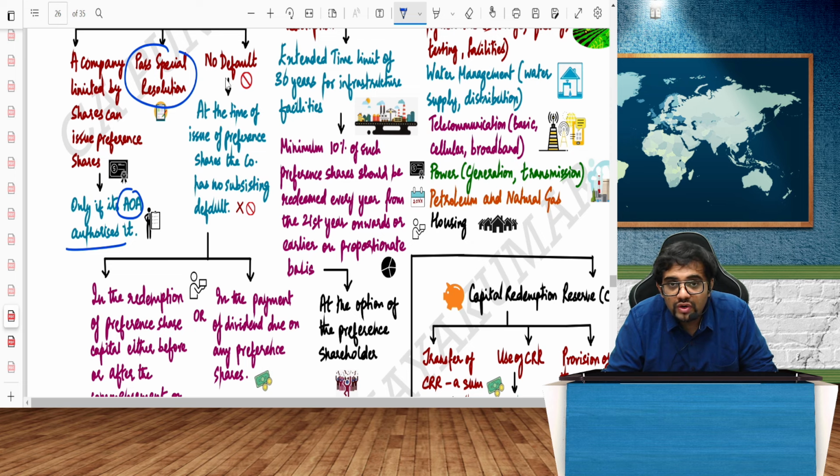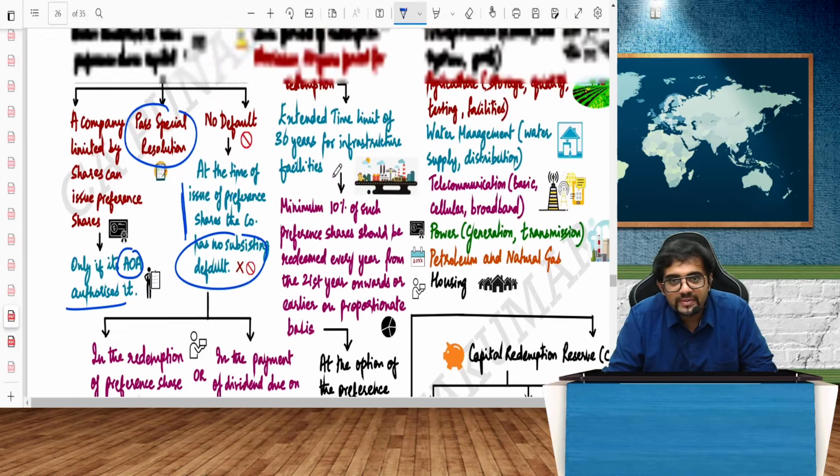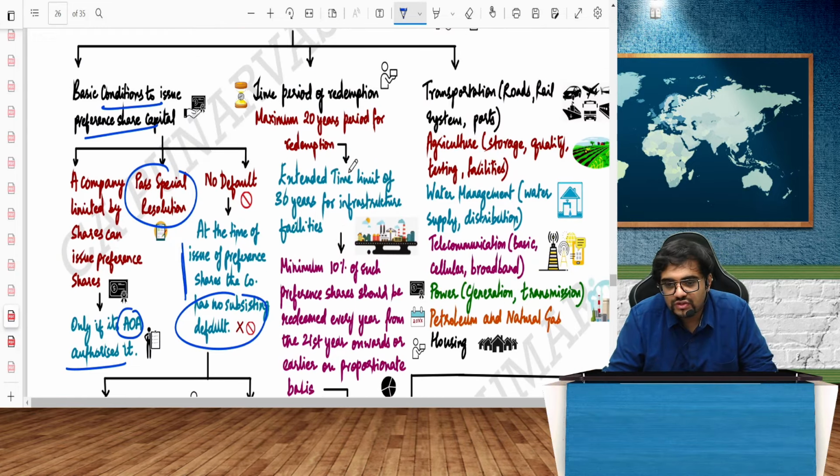And there should be no default. At the issue of preference shares, there is no subsisting old default, for example on payment of dividend of the cumulative preference shares and all those things.